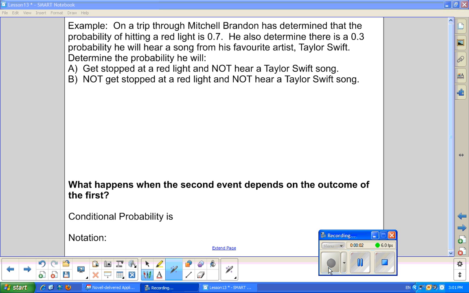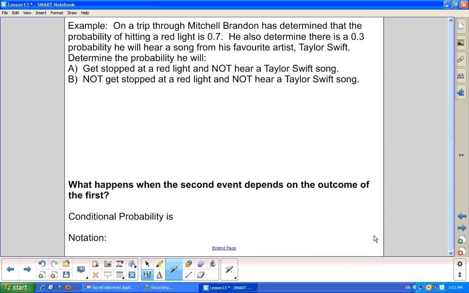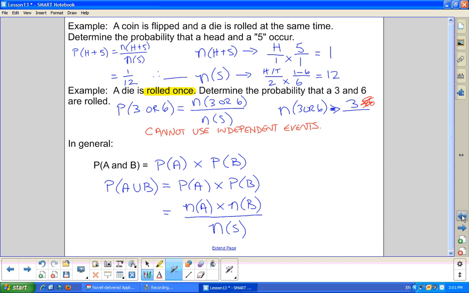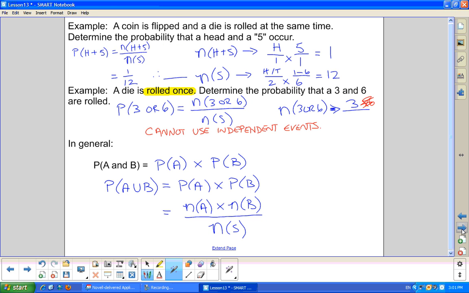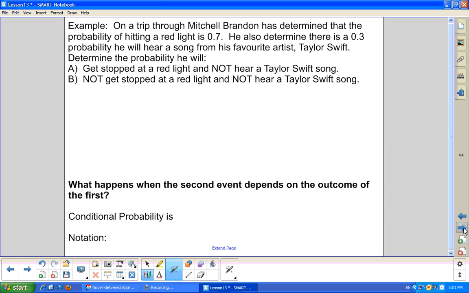Hello and welcome back. We've been looking at independent events in the first video. So the independent events, the formula is there, and the independent event is a set of events where the previous event has no effect on the second. So if you're flipping coins, for example, rolling dice, they don't have memory, they don't have an effect on each other.